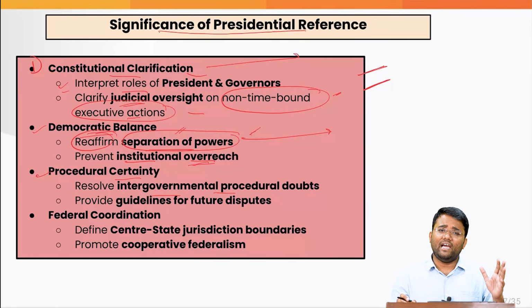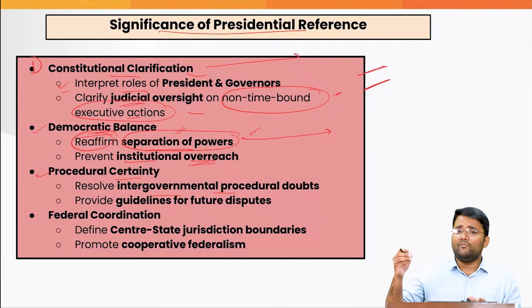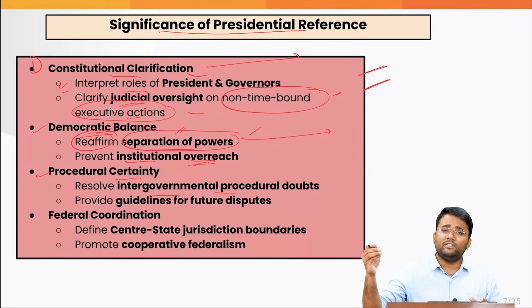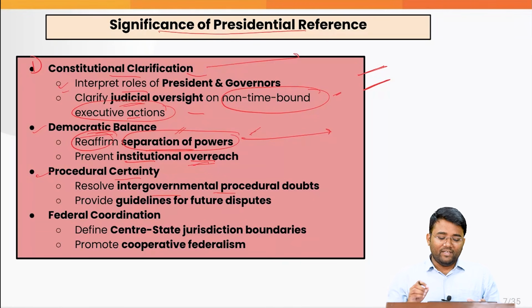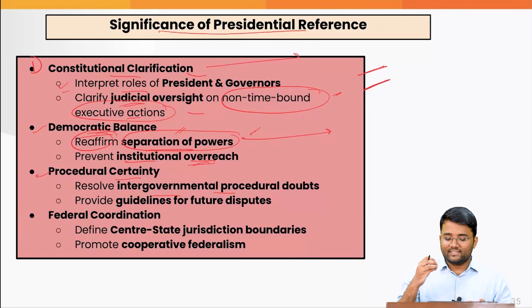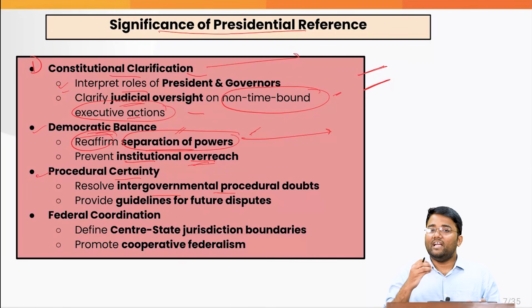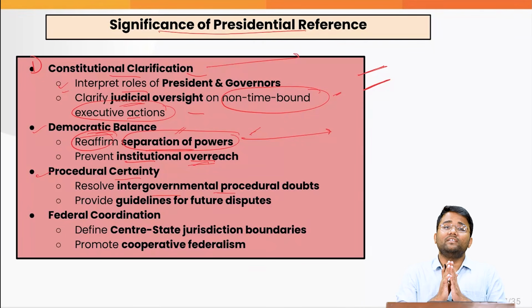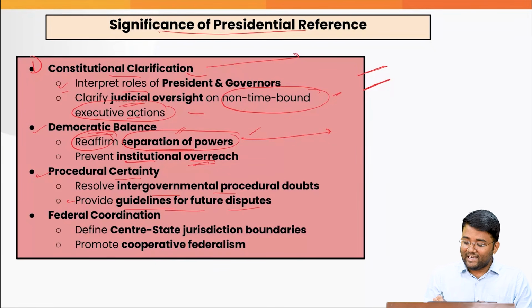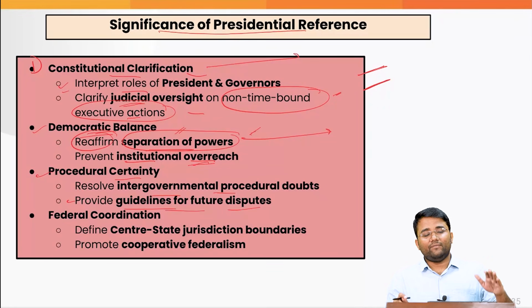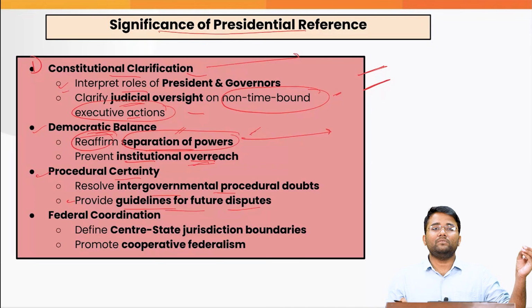They are in discussions, they are in the news, and there are multiple issues going on with other states also. So once we get the procedural certainty, we will get the clarity that will also help in resolving various other issues, and that will help in establishing cooperative federalism. Also, it will help in providing the guidelines for future disputes, that once the clarification comes from the Supreme Court, the future decisions will be taken on time.